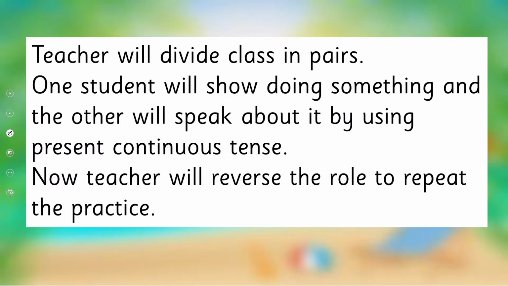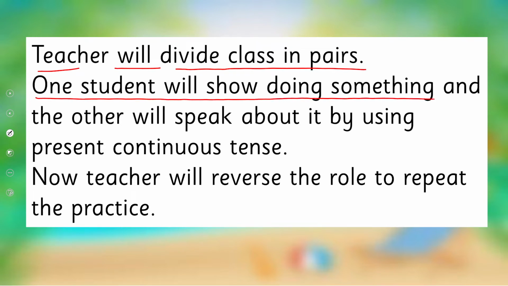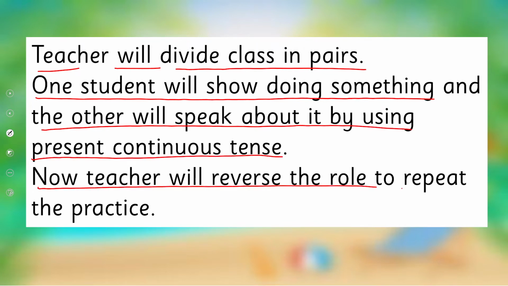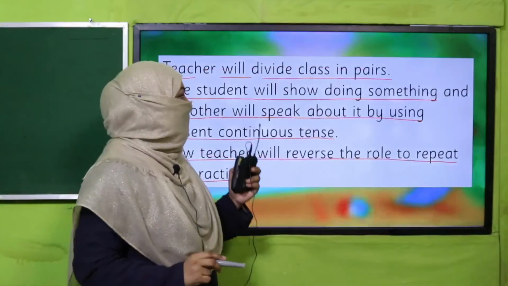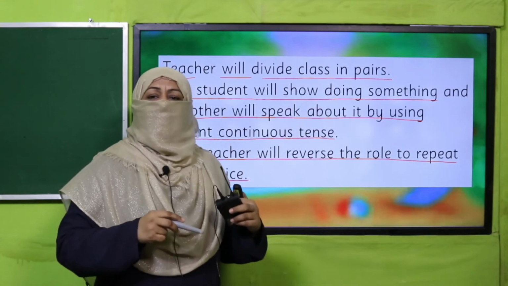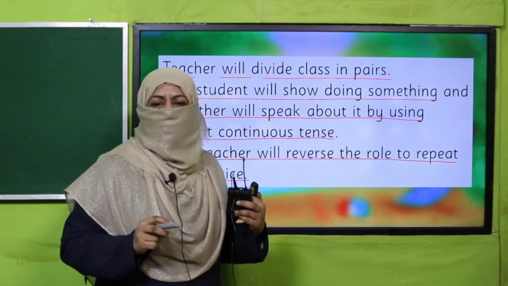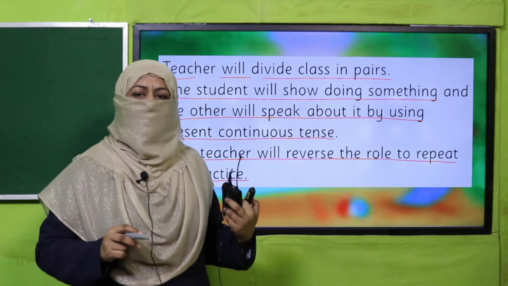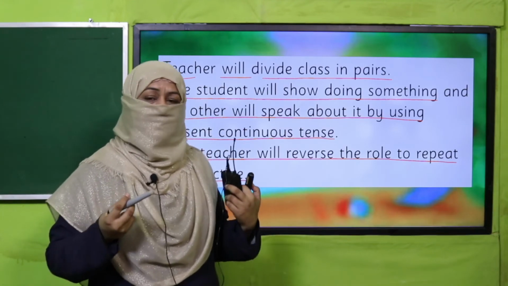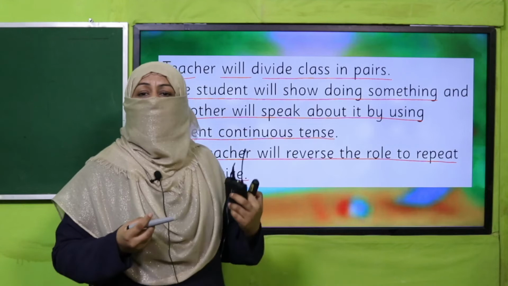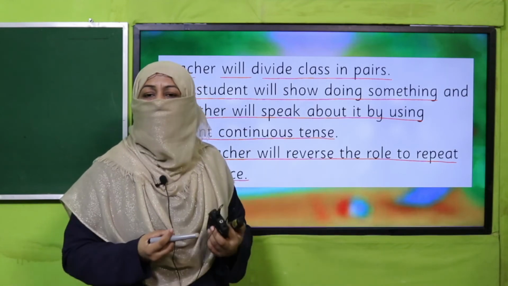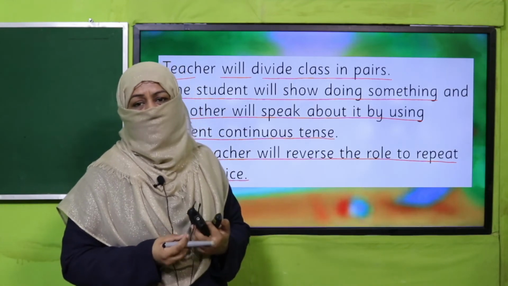The activity is, your teacher will divide the class in pairs. One student will show doing something and the other will speak about it by using present continuous tense. Now the teacher will reverse the roles to repeat the practice. And teacher, what I suggest for this practice, make different types of actions, don't make it simple like eating, sleeping. Make different types of action words, because through this activity we can give a vast vocabulary for verbs to students in a fun way.